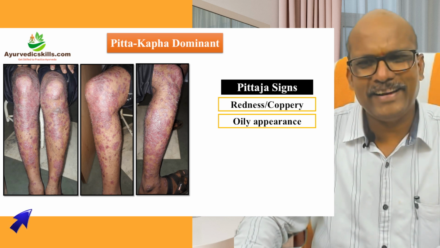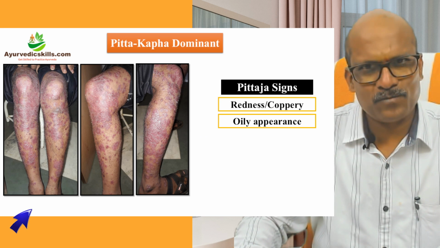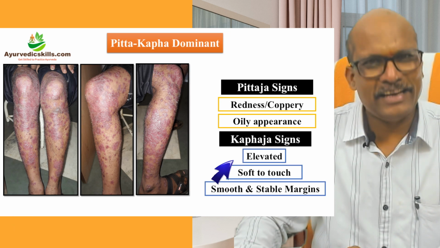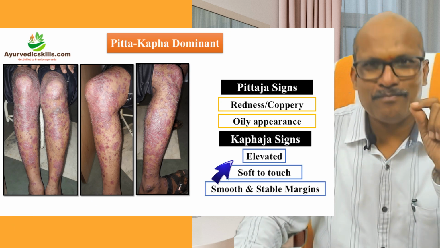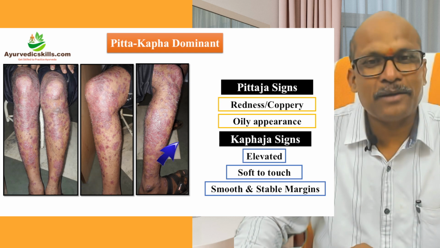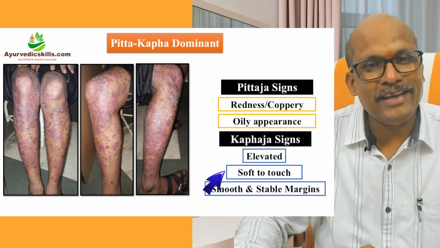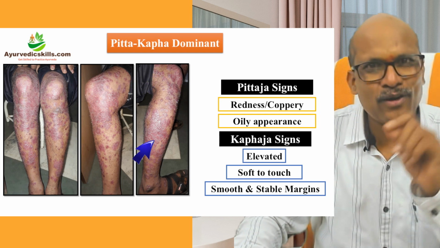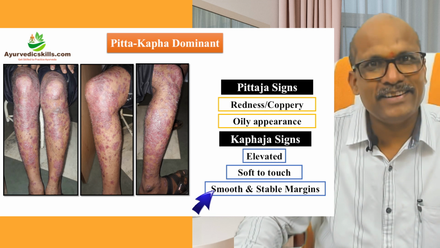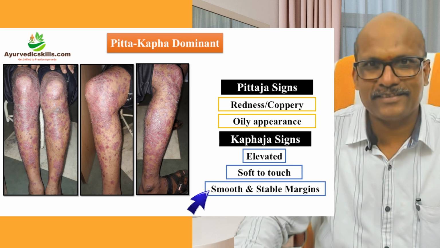Now why kapha lakshanas? Why not vata? Because kapha lakshanas are elevated, bahala. Bahala is a kapha lakshana. So here the lesions are not macular, they are papular, raised lesions. Mruduni, soft to touch. Smooth and stable: sthira, snigdha. Snigdha and sthira margins.